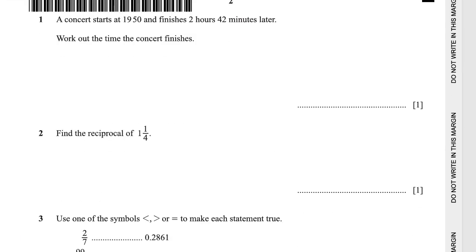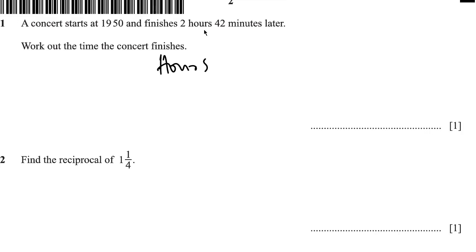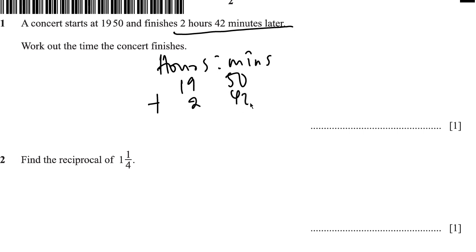So the first question says, a concert starts at 1950 and finishes 2 hours 42 minutes later. Work out the time the concert finishes. So this is an hour-minute system. We have hours and then minutes, right? So 1950, and then 2 hours 42 minutes later. So that means we're going to add 2 hours 42 minutes.